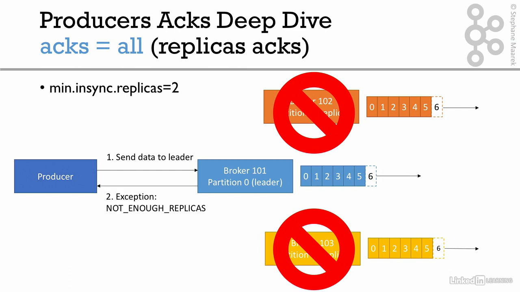I cannot give you the guarantee that the data will be written safely to the cluster. Therefore, here's an exception, not enough replicas. And it is the role of the producer to perform retries until this write succeeds, okay? So if you want maximum safety, maximum availability, then min insync replica 2, Acks equals all, and a replication factor of at least 3. I hope that gives you some perspective.